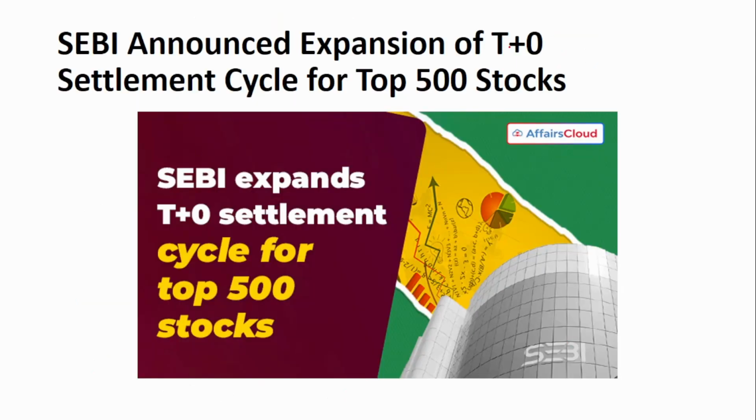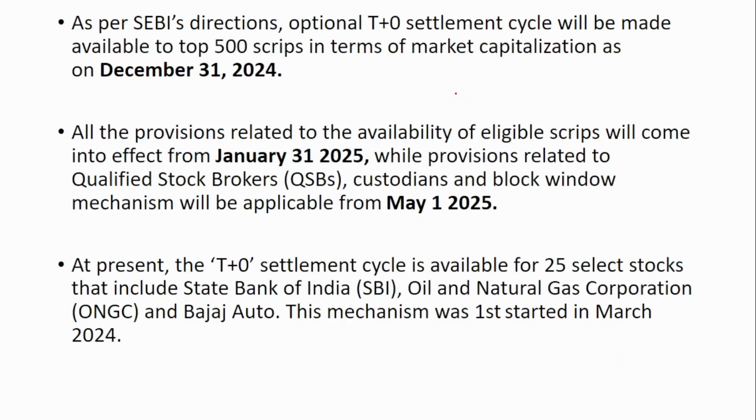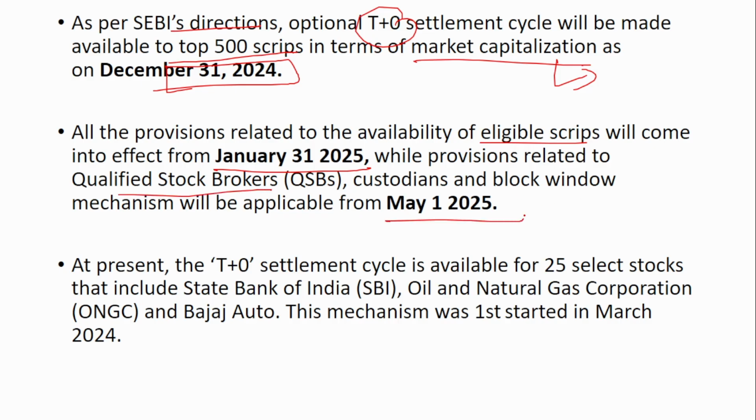Next is SEBI announced expansion of T+0 settlement cycle for the top 500 stocks. So as per SEBI's direction, the optional T+0 settlement cycle will be made available to the top 500 scrips in terms of market capitalization as on 31st December 2024. Scrips, nothing but stocks. Those will have the option of the T+0 settlement cycle. All the provisions related to the availability of eligible scrips will come into effect from January 31st, 2025, while provisions related to qualified stockbrokers and custodians will come from May 1st, 2025.